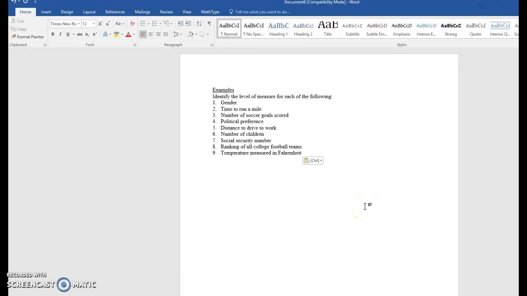All right, now we're going to look at some of the same examples that we did in the last one, but we're going to identify the level of measure for each of the different forms of data. All right, so let's look at number one. Since gender is a name, and we did say before that it's qualitative data, it is a name, and names are nominal.